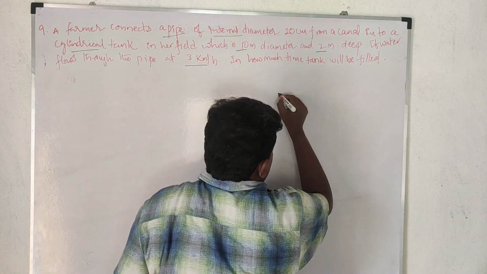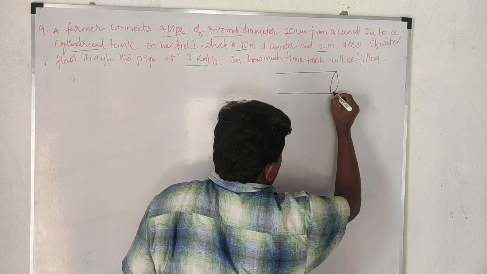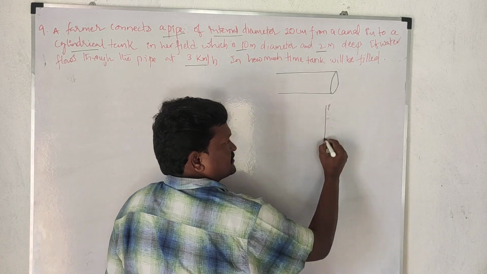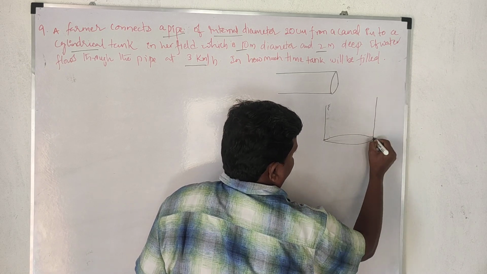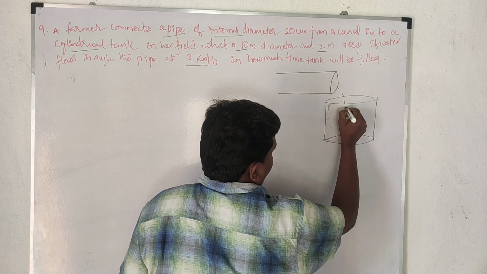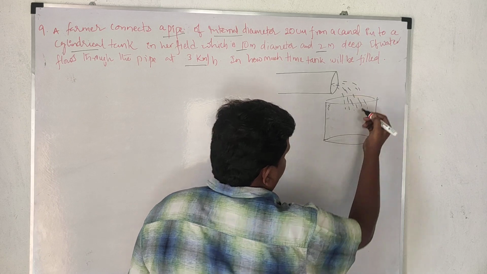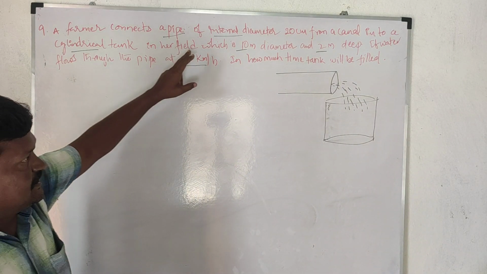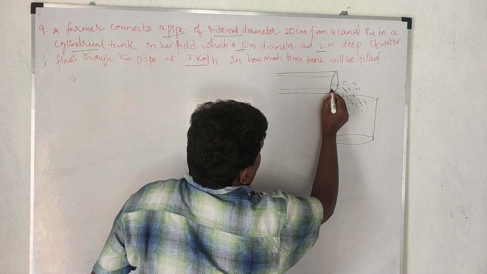So for example, this is a pipe. It has to fill a cylindrical tank like this. Here it is given that the internal diameter means it is a hollow cylinder.